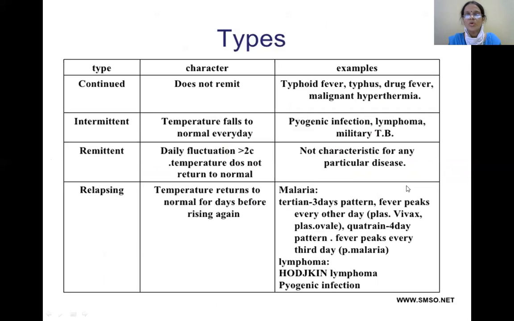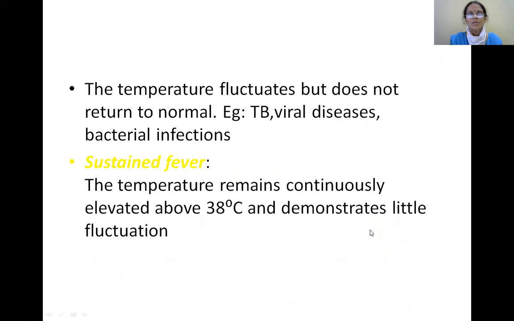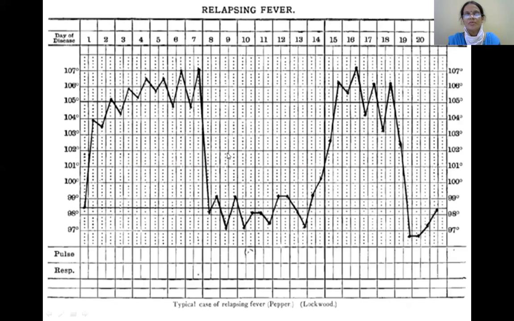So the most important pattern is observed in cases of malaria and Hodgkin's lymphoma. So this is a relapsing fever. Relapsing fever, here there is a rise in body temperature during one period, and here is the relapse where the temperature falls back to the baseline. Again there will be a rise in the body temperature.